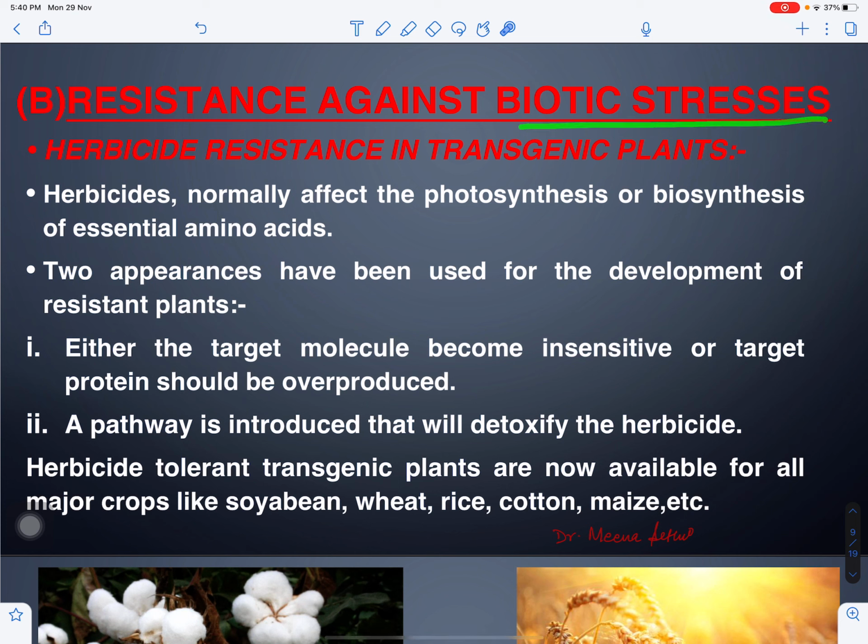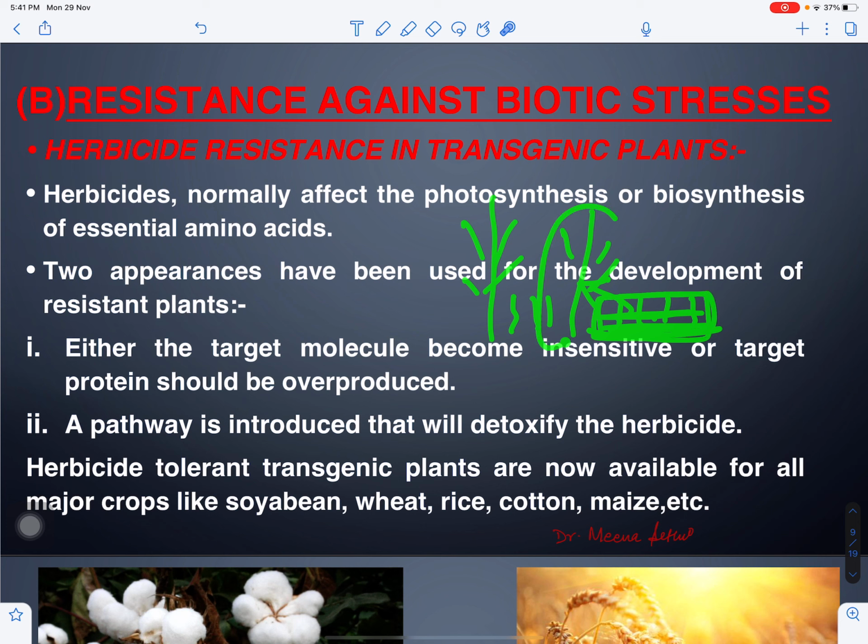Now, biotic stresses are like if we are growing some wheat plant, right? Or we are growing a maize crop. Supposing this is the wheat plant and this is also a wheat plant. In between, other plants are also growing, right? Now, these plants will compete with this plant for yield, water, minerals. We don't want these plants, right? So either we can employ a laborer to uproot these plants, or we can use herbicides which can kill them. Herbicides will kill these herbs or herbaceous plants without affecting our crop, right?